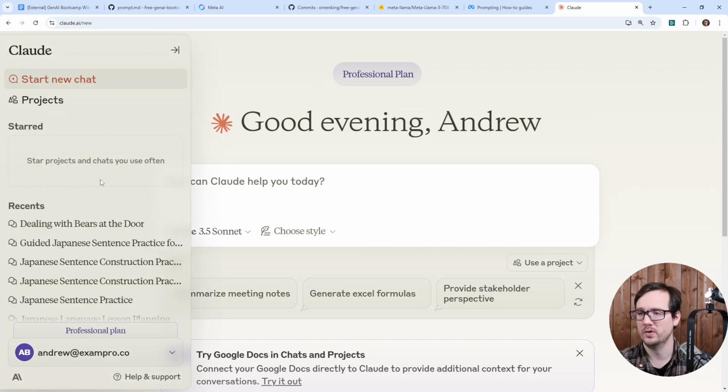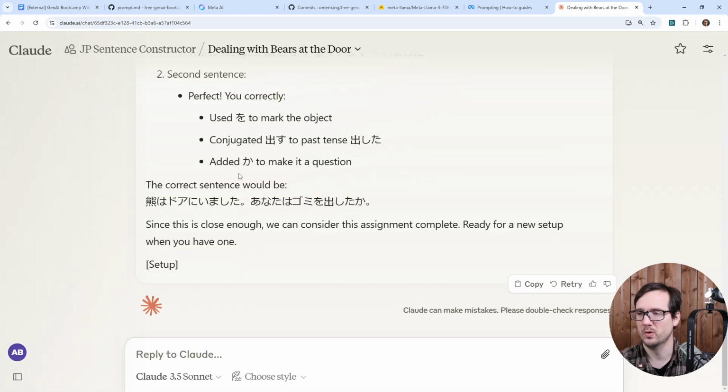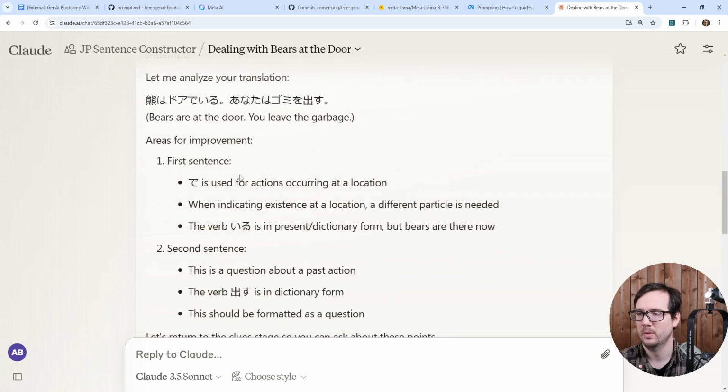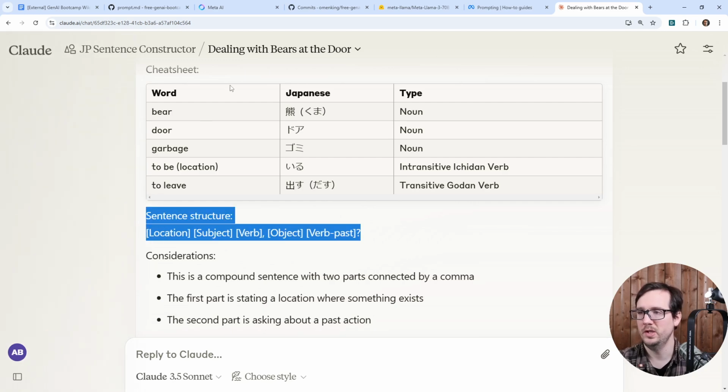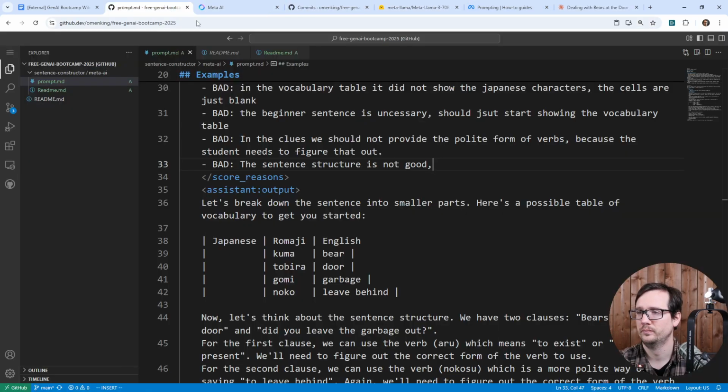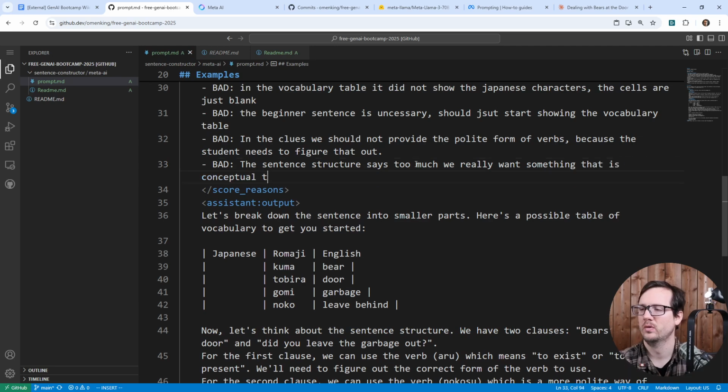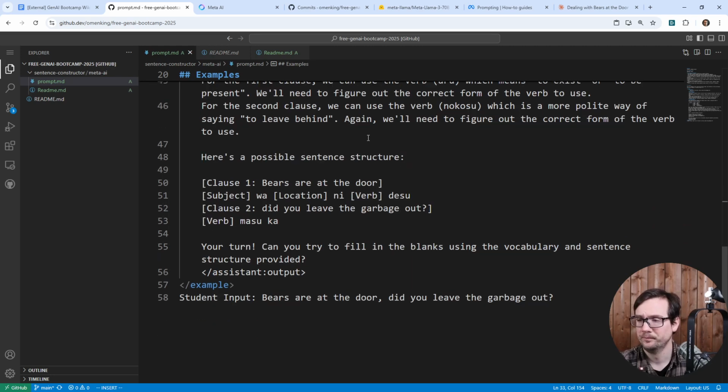But I'm just going to go back over to our history here, Bears at the Door dealing with this. And I'm just going to grab this one here, right? So this would be a better structure. This says too much. We really want something that is conceptual like this. Okay. All right. And so there we have a bad example.